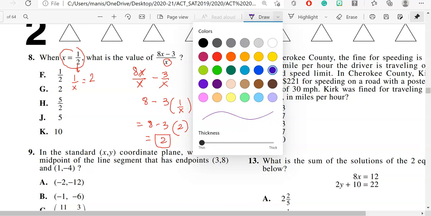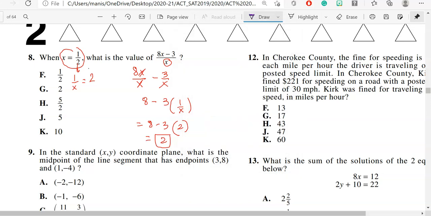In case you are confused how I was able to switch this, look over here, it says x over 1 is equal to 1 over 2. If I'm doing the reciprocal of this, I need to do the reciprocal of this. It will be 2 over 1. So this means 1 over x is equal to 2, which I substituted over here. So option G is the correct answer choice for this problem.